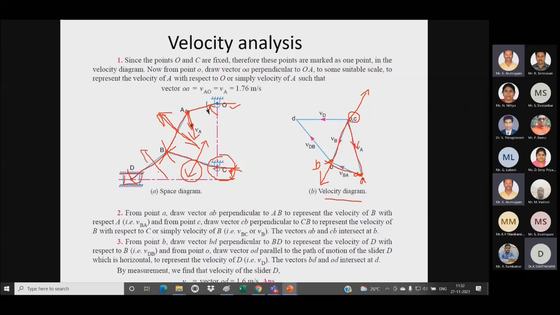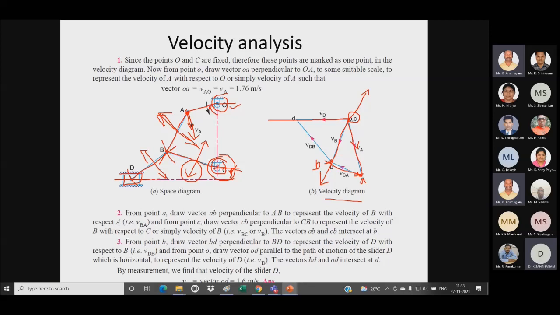So from B I can draw upwards or downwards. You can see from B I can go for upward or downward, but my slider will be sliding in the horizontal direction with respect to the fixed point. I know the fixed point OC which is here. So I have to draw a horizontal line from O